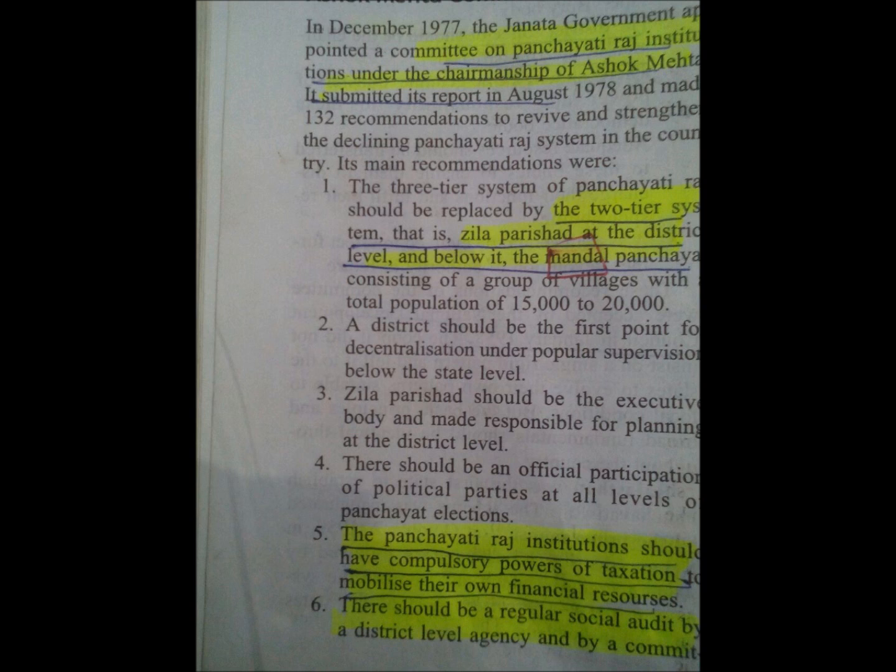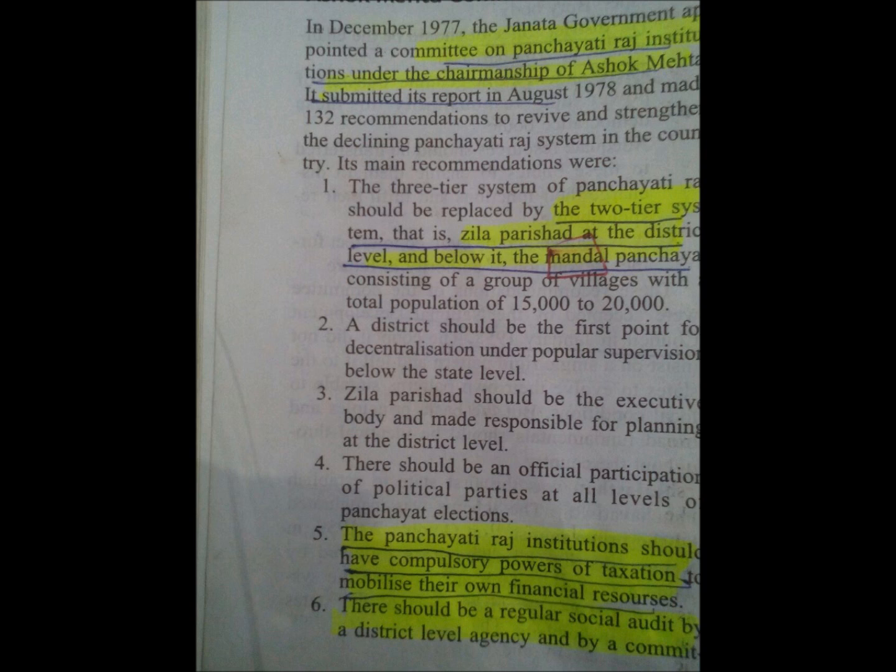But mind this thing, the purpose was on Panchayati Raj, and what did it recommend? It recommended a two-tier Panchayati Raj system. Balwant Rai Mehta had a 3-tier, but the Ashok Mehta committee recommended two-tier Panchayati Raj: Zilla Parishad at the district level, and below the Zilla Parishad it is Mandal Panchayat. Then another recommendation is the Panchayati Raj institution should have compulsory power of taxation to mobilize their own financial resources. It is very important. It gives the financial autonomy to Panchayati Raj.